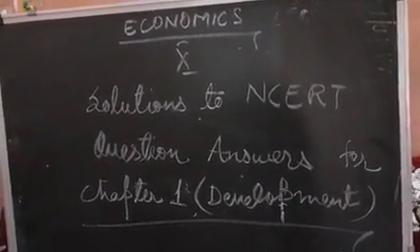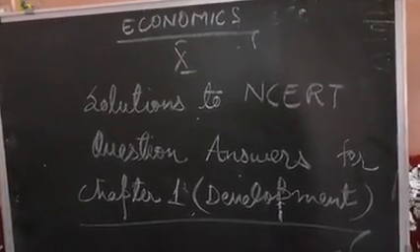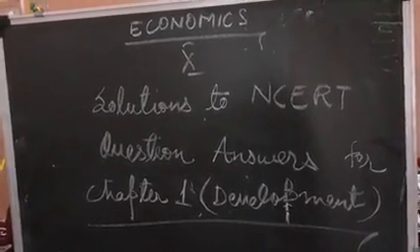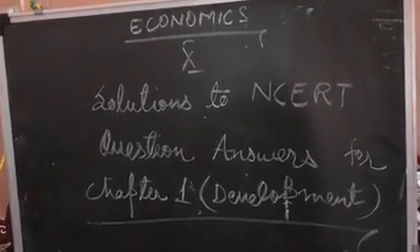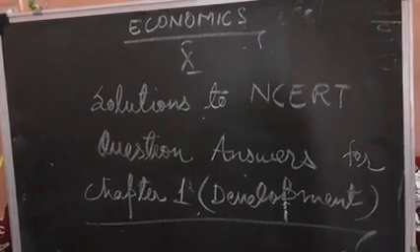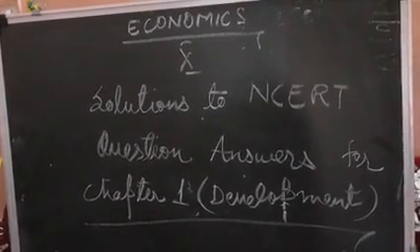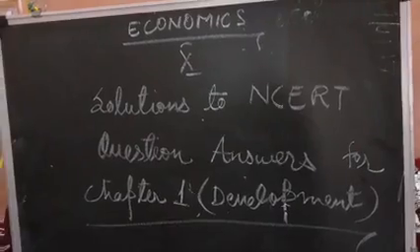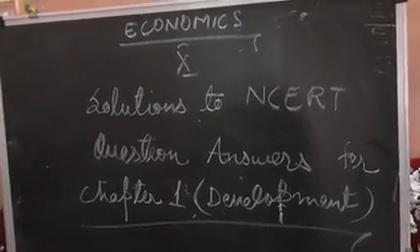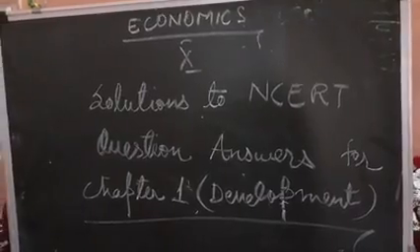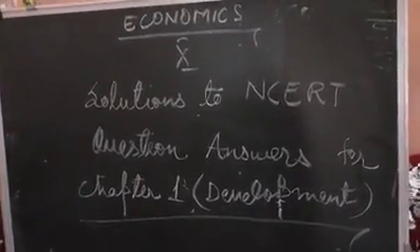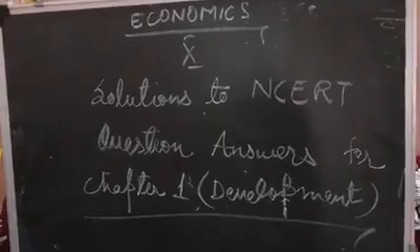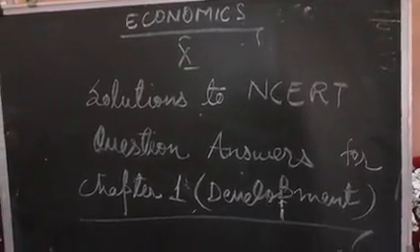Next question is, find out the present sources of energy used by people in India. What could be the possibilities 50 years from now? If we see now, coal, petroleum products and electricity are some of the present sources of energy used by the people in India. Because petroleum and coal are non-renewable resources of energy, these natural resources would be exhausted after a few years. And if they are not used judiciously, then there is a possibility that we may lose these resources and we may not get them again.